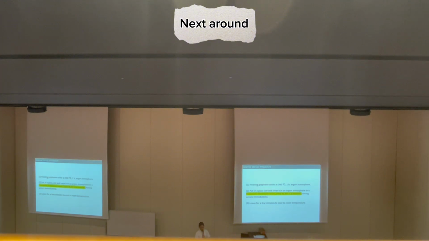First, heating graphene oxide at 300 by conventional heating for 1 hour under argon atmosphere. And this material was put in a glass vial under argon atmosphere in a Panasonic microwave oven. I think this is just a homemade one for cooking, at 1000 watts for just a few seconds, and just leaving it for a few minutes to cool down.